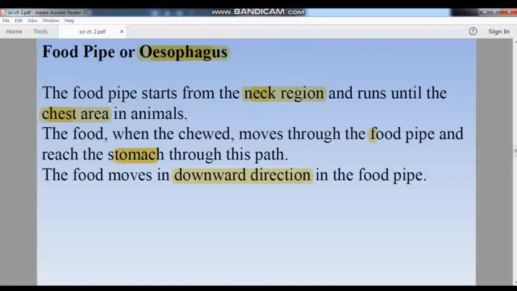Here we have completed the second part. In the third part we will learn about the remaining organs of our digestive system.